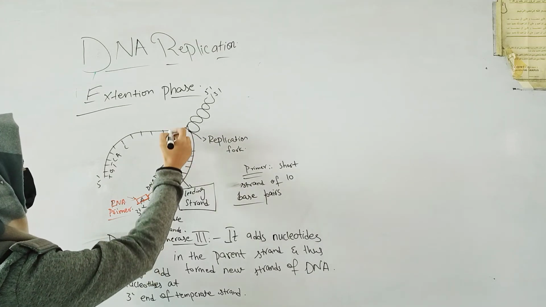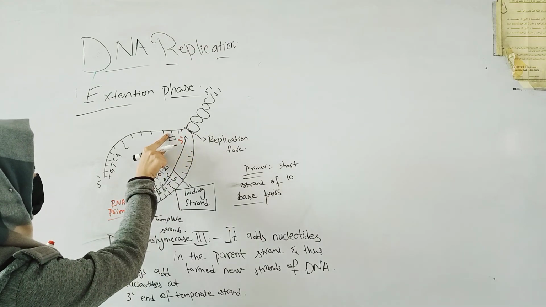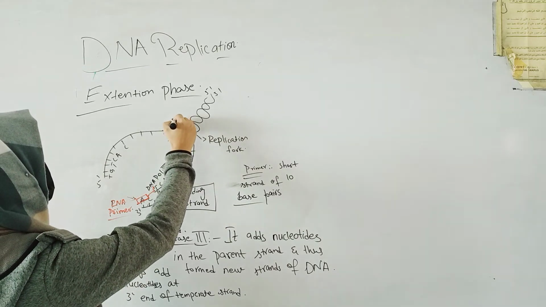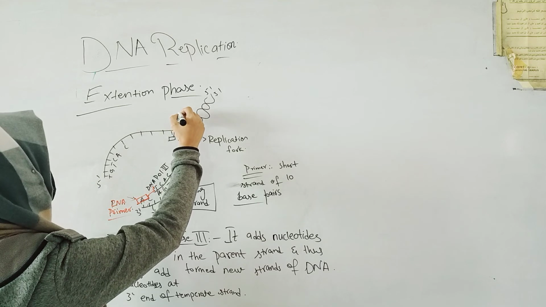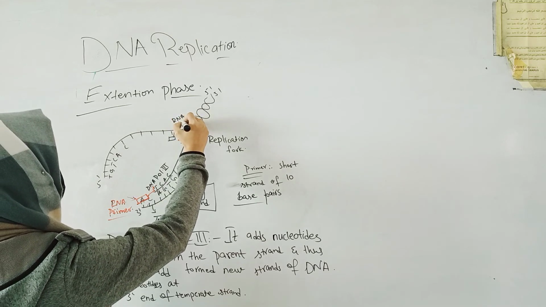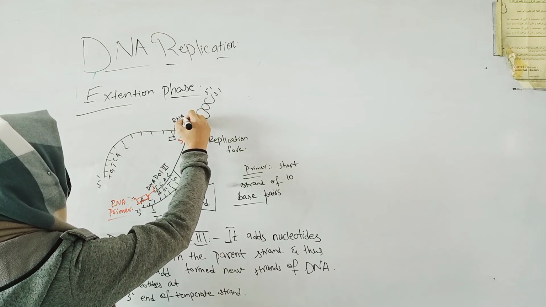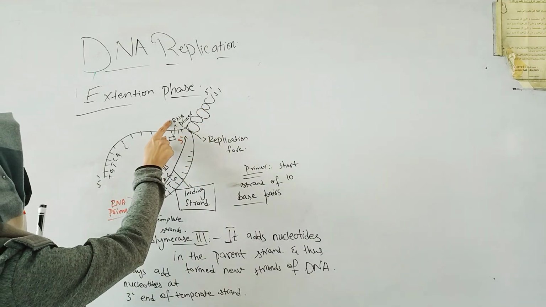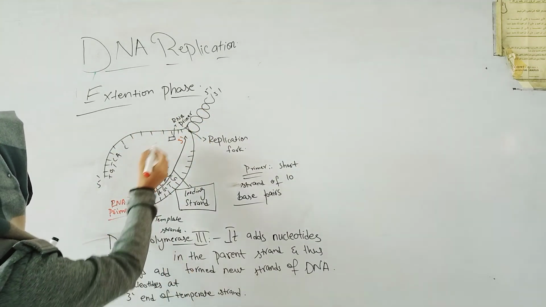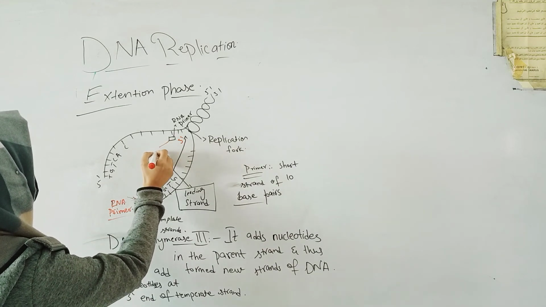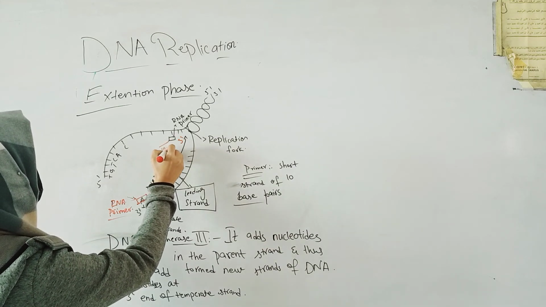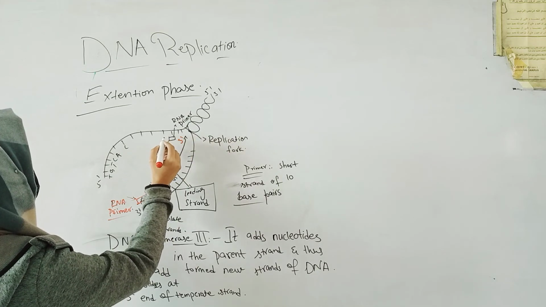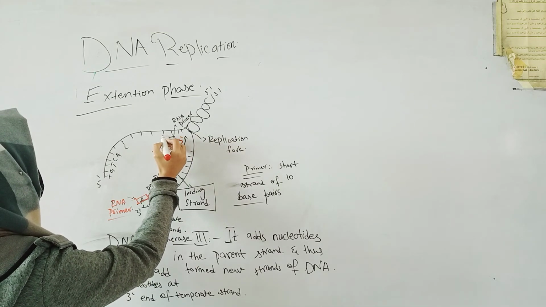Suppose the 3' end is present over here, the RNA primer recognizes that 3' end, and then this RNA primer allows DNA polymerase III to add complementary nucleotides.